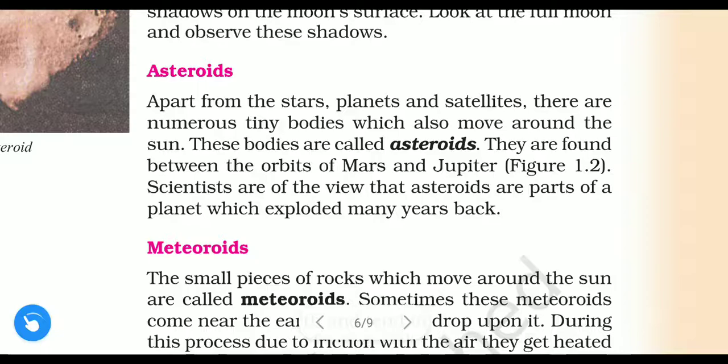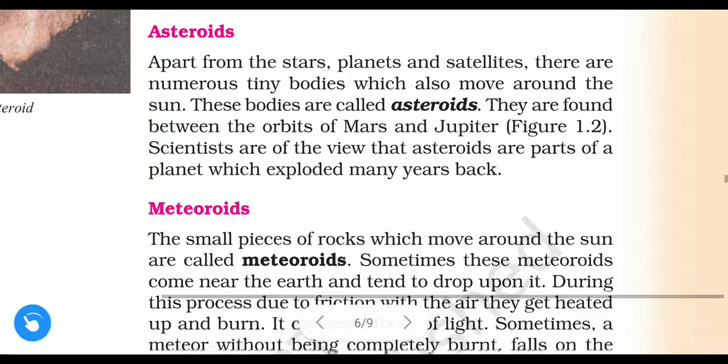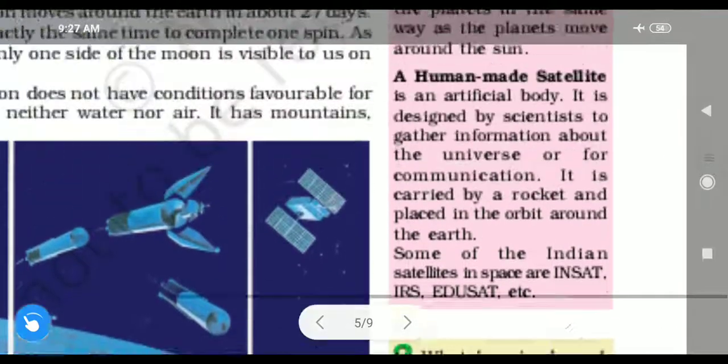They are called asteroids. They are found between the orbits of Mars and Jupiter. So where are they found? These asteroids are found between the orbits of Mars and Jupiter. In figure 1.2, now we will find its location. Let us see the diagram.